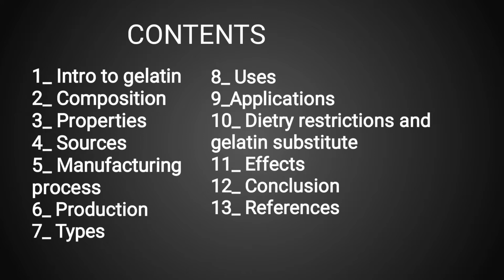Next one is the basic and main content of this presentation, which is manufacturing process. The next one is the production of gelatin. In this content, we discuss about the production and the main steps through which a gelatin is made. Next one is the types of the gelatin. In this content, we discuss about how many types the gelatin has.